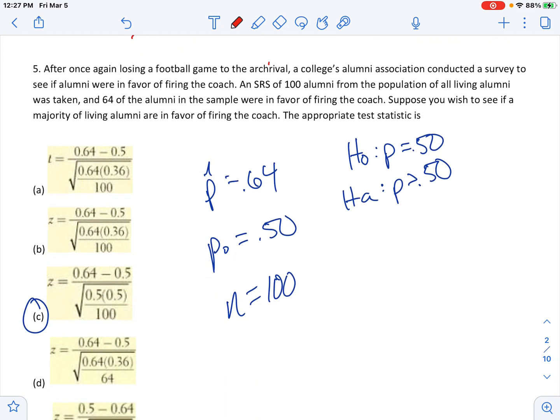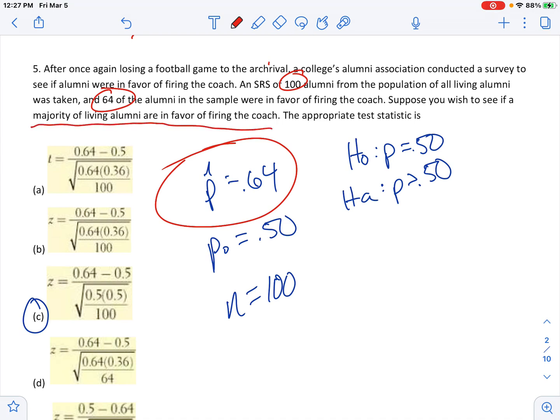This one, you have an SRS of 100 alumni. 64 out of the 100 were in favor, so that's a p hat. Okay, you can do 64 divided by 100. That's how you get 64%. Suppose you wish to see if a majority of living alumni are in favor. So that basically is saying, okay, the null is an equals. So majority means greater than 50.